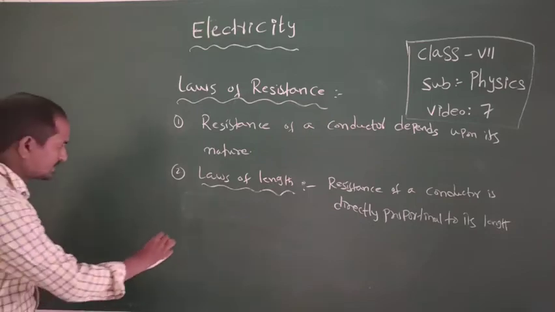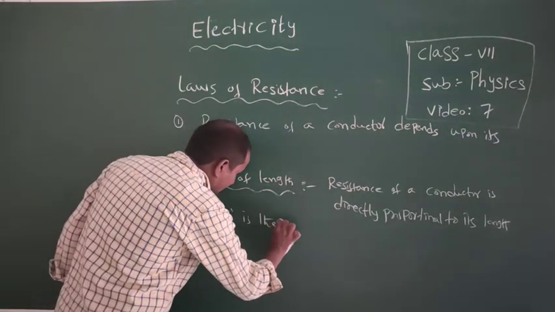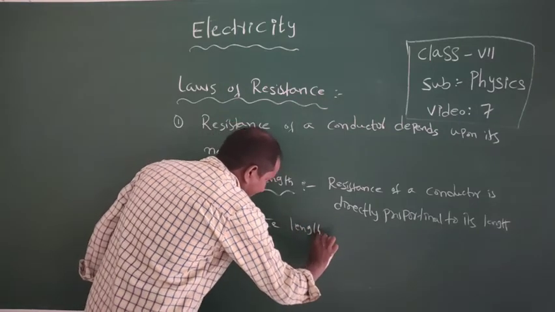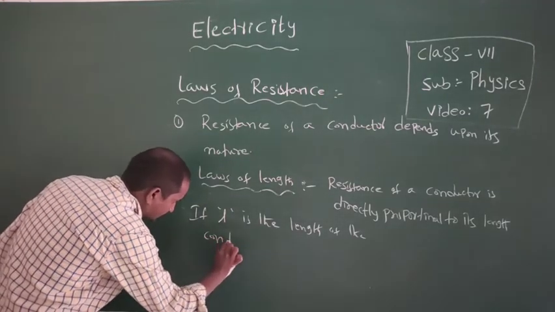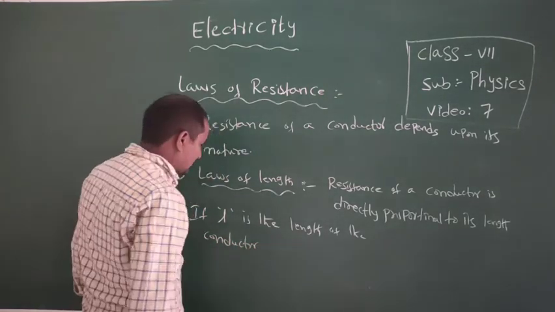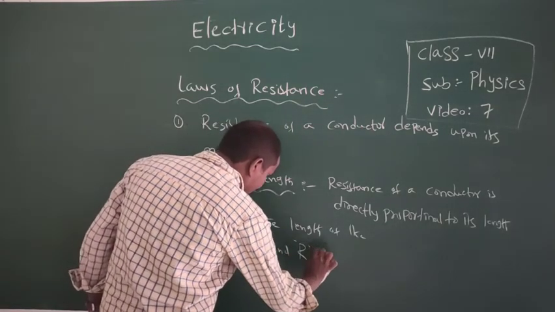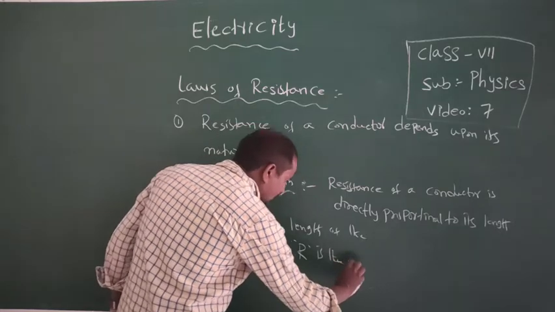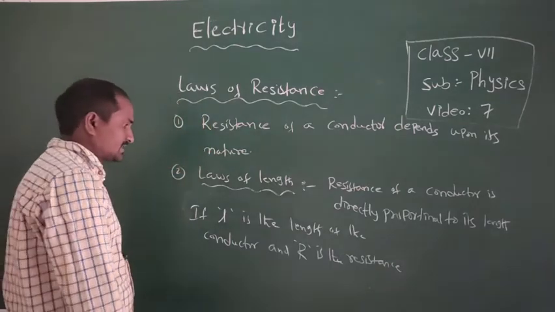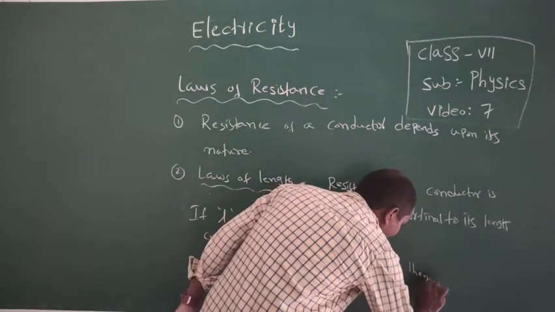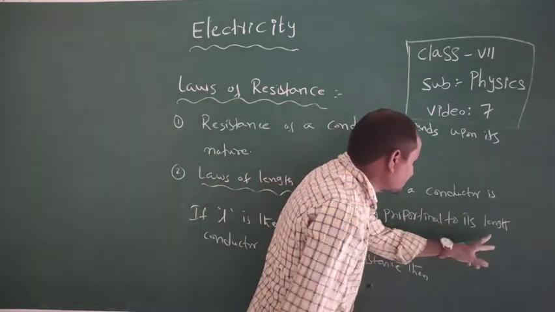Okay, if L is the length of the conductor and R is the resistance, then according to the second law, the resistance of a conductor is directly proportional to its length.